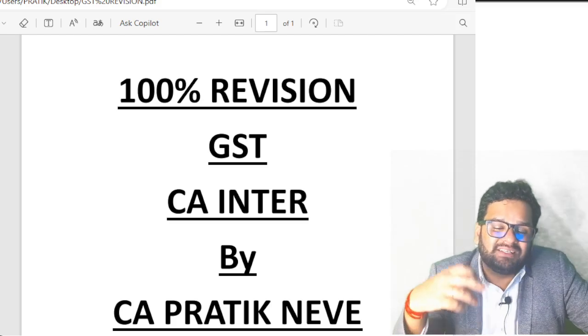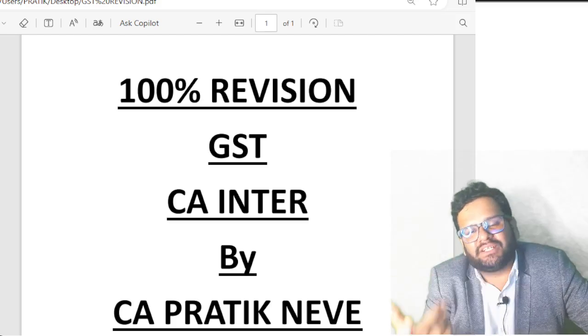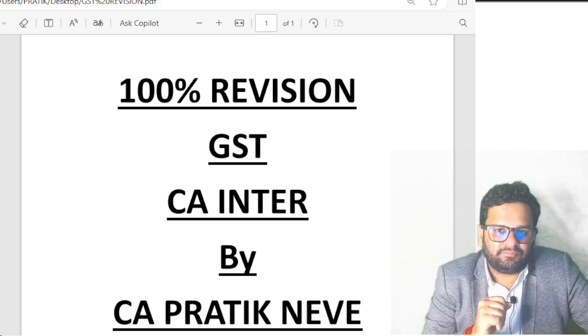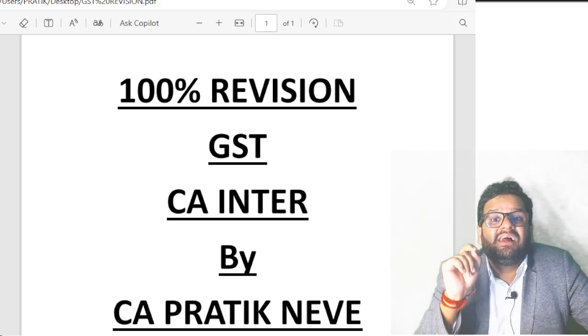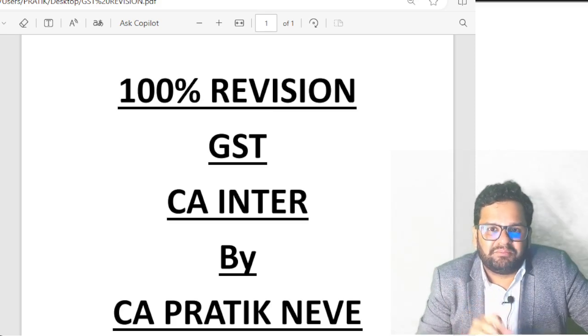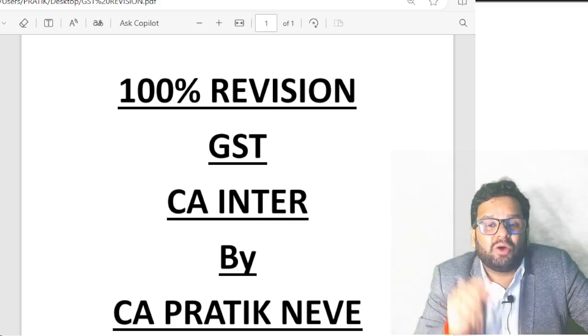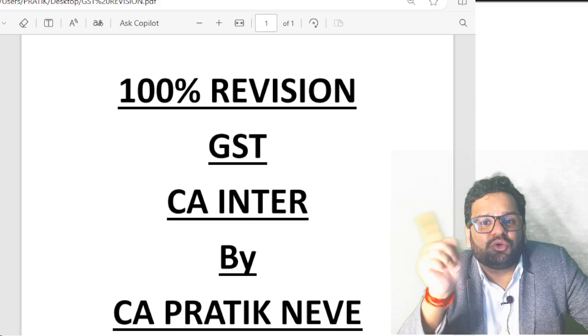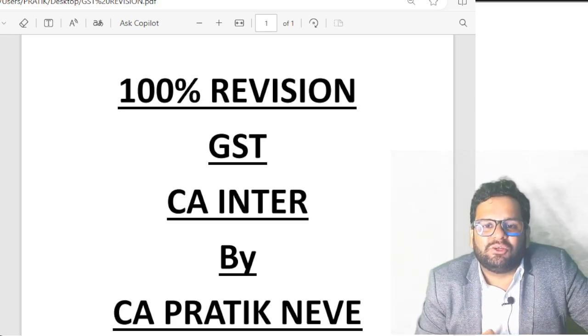Like when you have given discount after supply, you will issue credit note. So friends, my question to you is very simple. Government wants you to issue debit note. Do you agree? Because that will increase the value. But government does not want you to issue credit note because that will decrease the value.